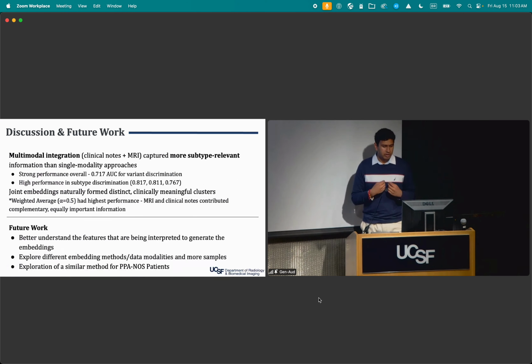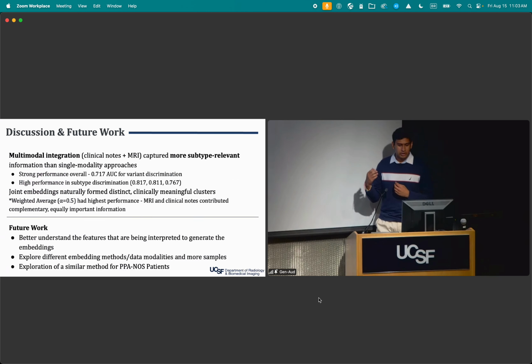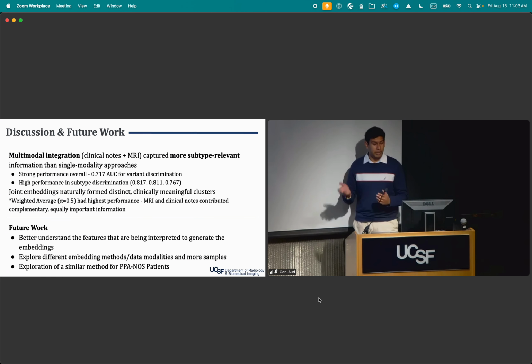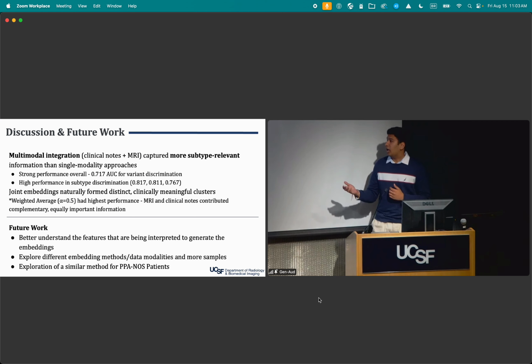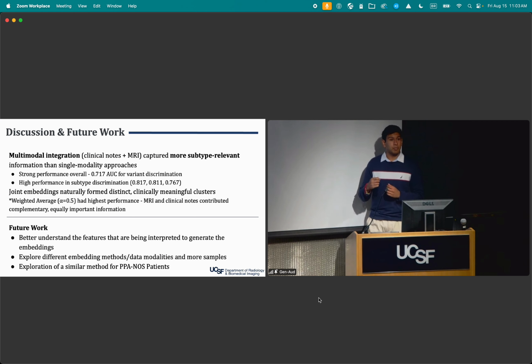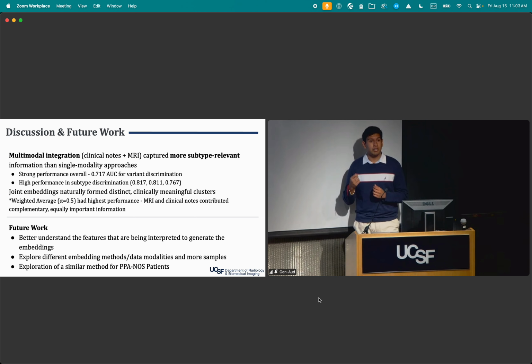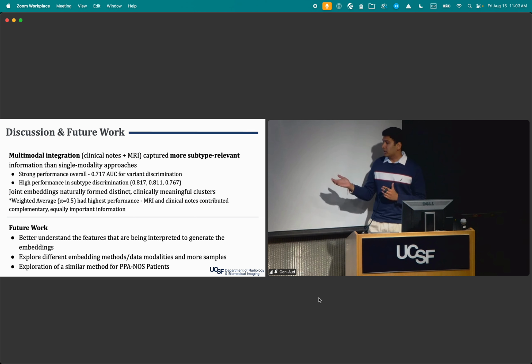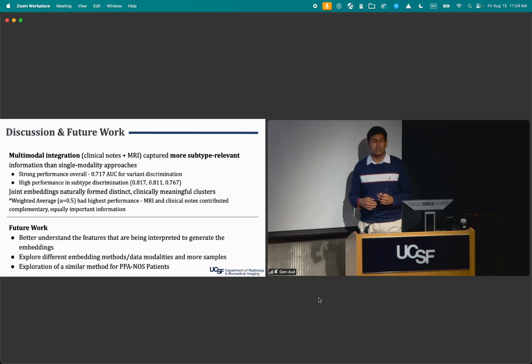And in the future, what I would like to do is better understand the features that are being interpreted to generate these embeddings, explore how different embedding methods might affect these modalities, and add more samples to this, obviously. And I would like to explore a similar method for patients who are not classifiable by traditional measures as outlined by Dr. Gorno-Tempini in these PPA-NOS patients to see whether these natural clusters can reveal meaningful patterns in these non-classifiable patients. Thank you.